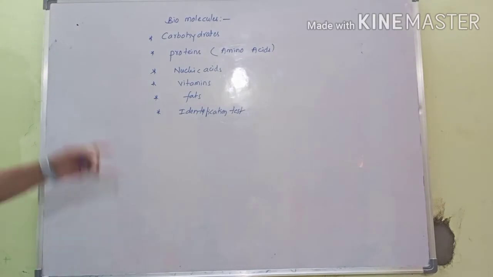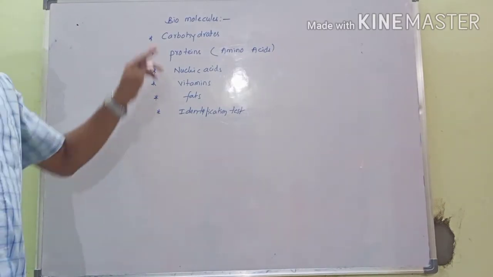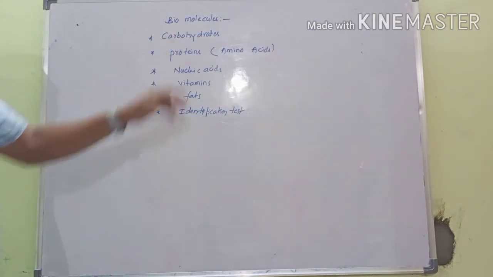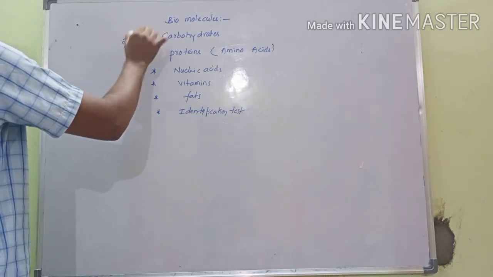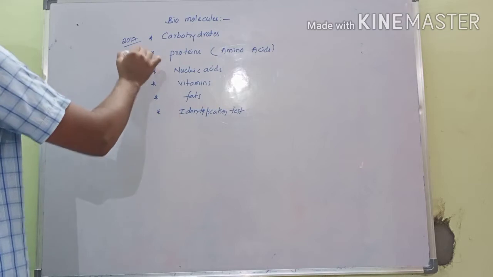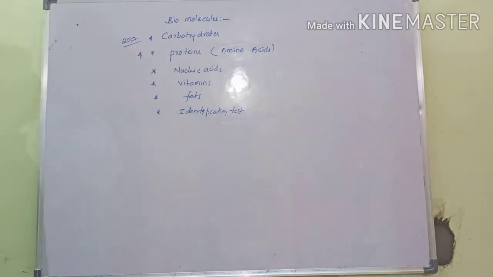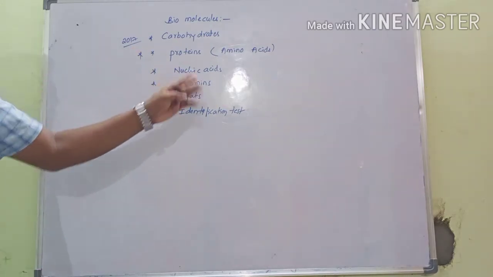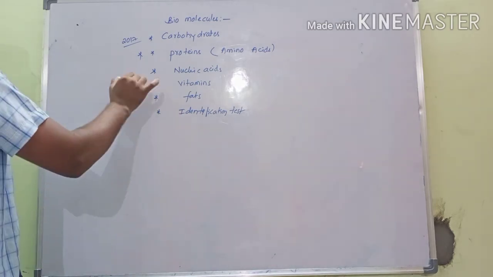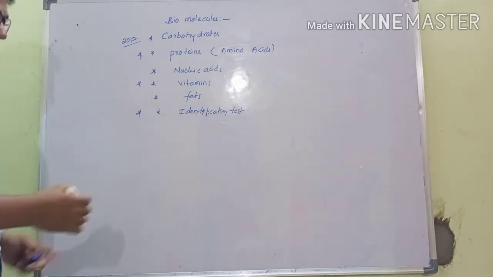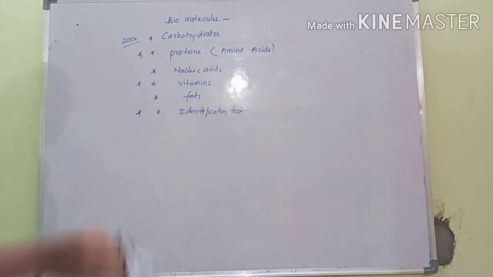carbohydrates. So this is a very important topic in second year. We'll discuss mainly carbohydrates. This is very important, in the 2017 question, 18 question, proteins. So this is also very important. After that, vitamins, it is for IP level. Next, identification test. So these three are the main important parts. Next, you go for carbohydrates.